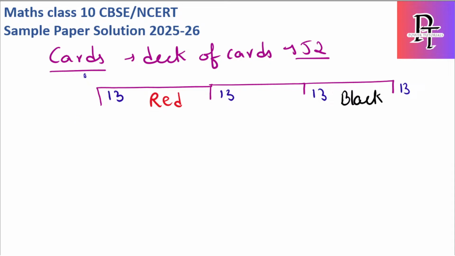These are hearts and these are diamonds, which are red in color, whereas spade and club are black in color.